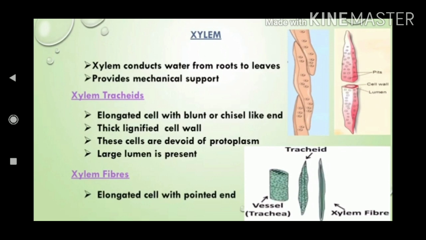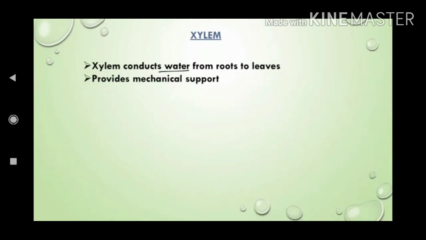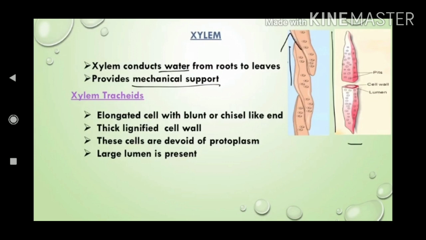In the xylem, there are four types of tissues. They are xylem tracheids, xylem vessels, xylem parenchyma and xylem fibres. Now we will see these cells one by one. The first one is xylem tracheids.